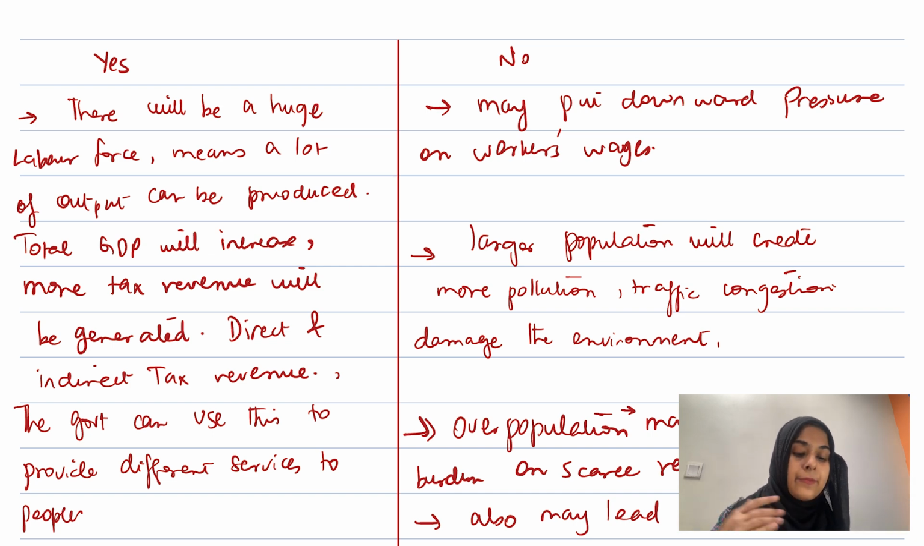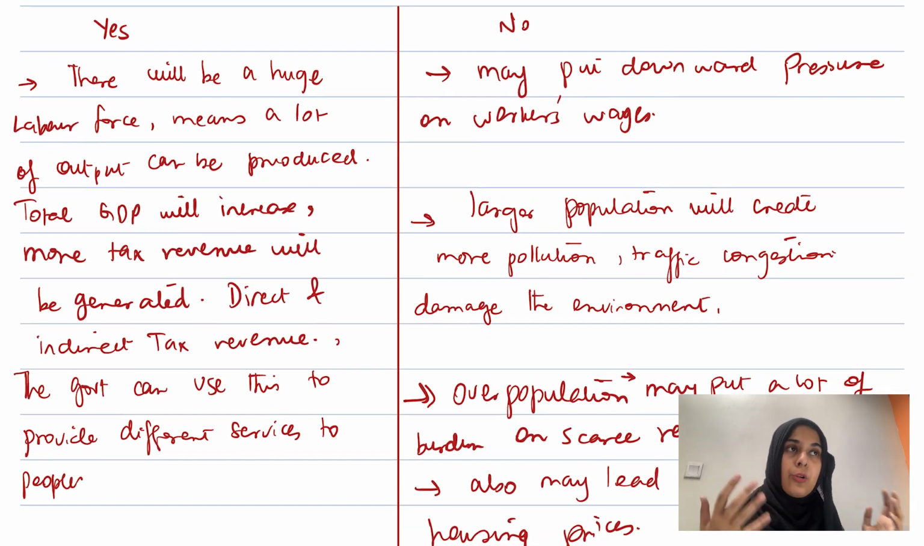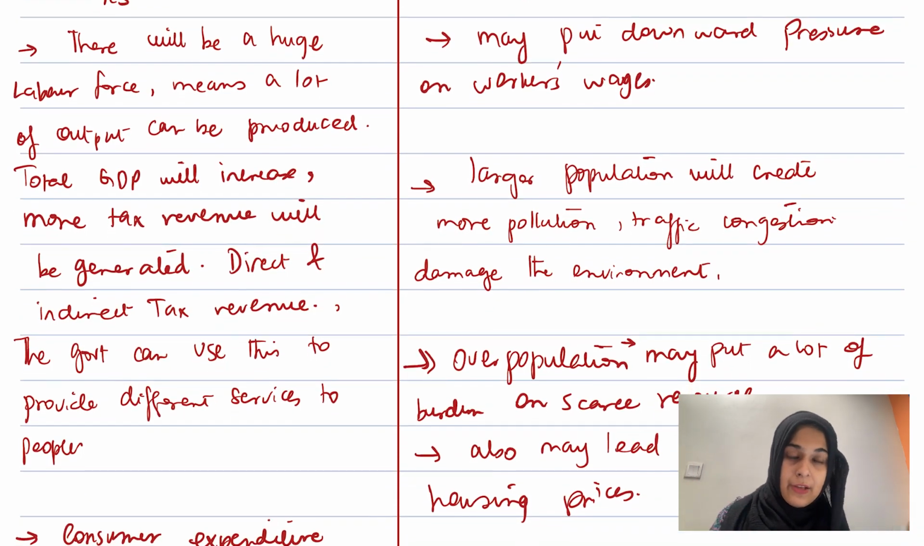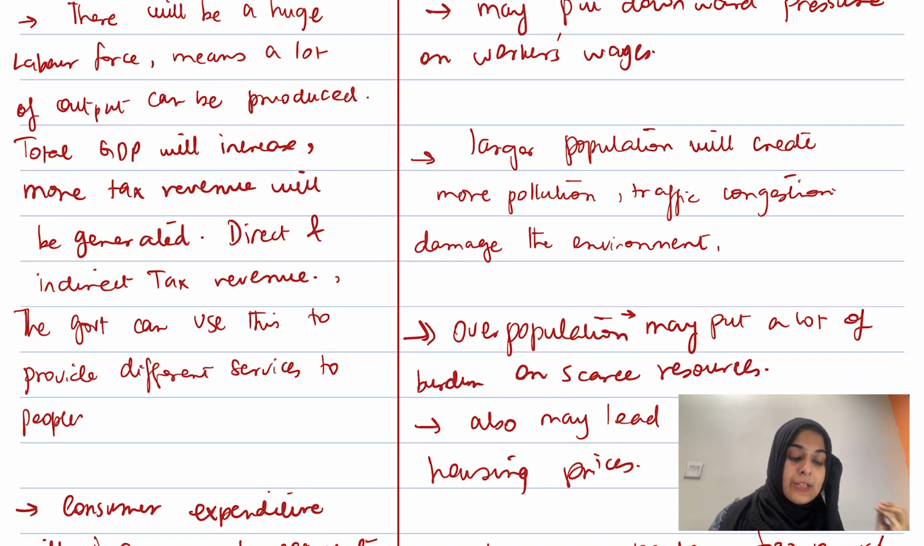That is going to be disadvantageous to the people of Guyana, because someone from outside has come into their country and is giving them competition. So there's a lot of labor force now to choose from, so firms will offer them lower wages. Then I have written for you, larger population will create more pollution. That means obviously there will be more people, so there will be more cars, more traffic congestion, and more damage to the environment.